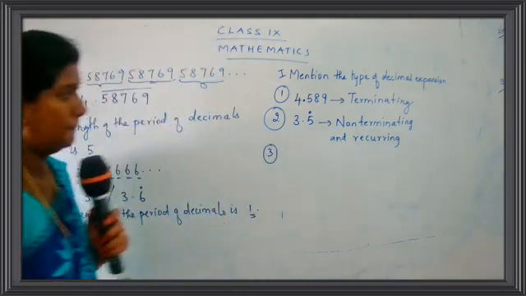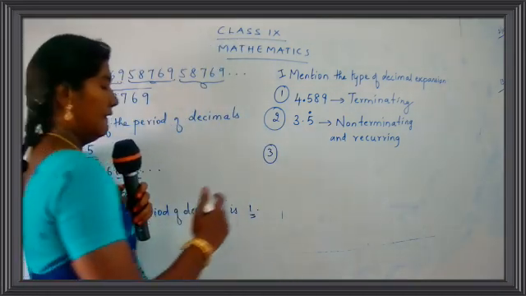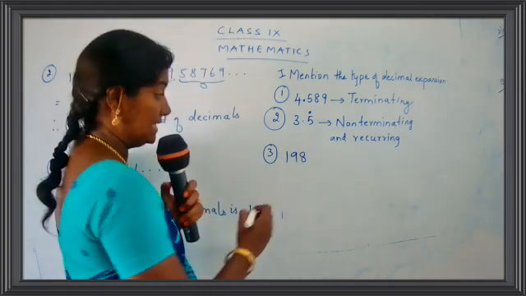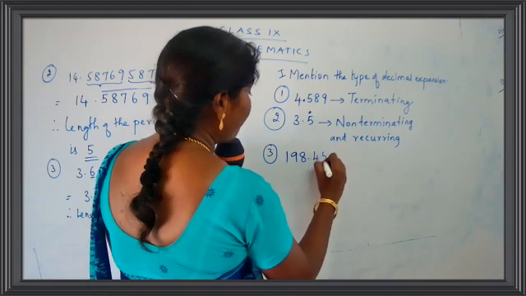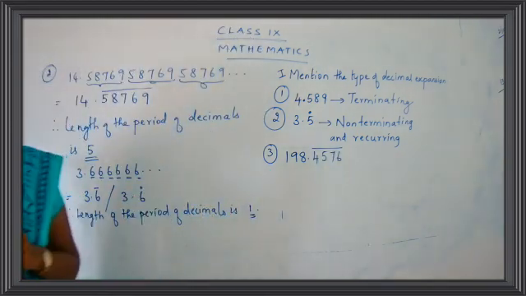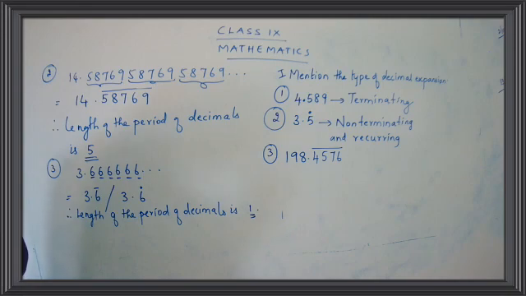Next one: 198.4576 bar. What about this number, children?